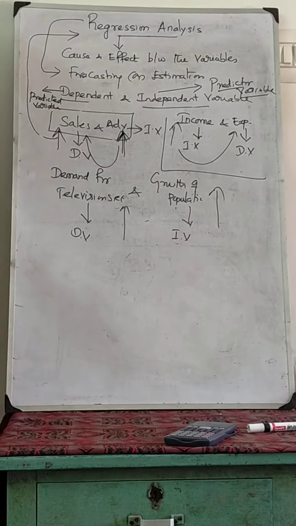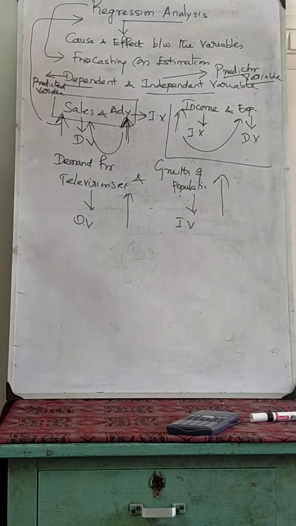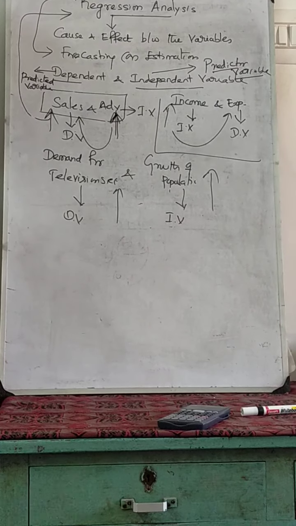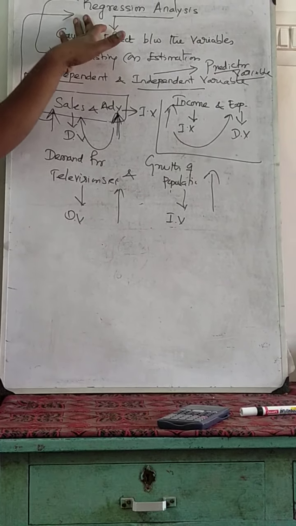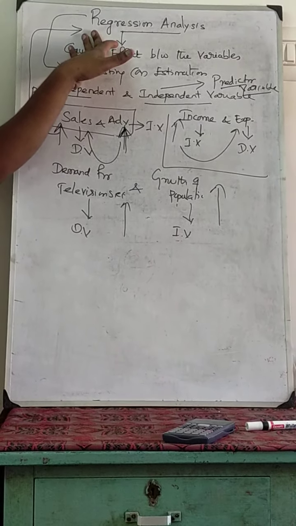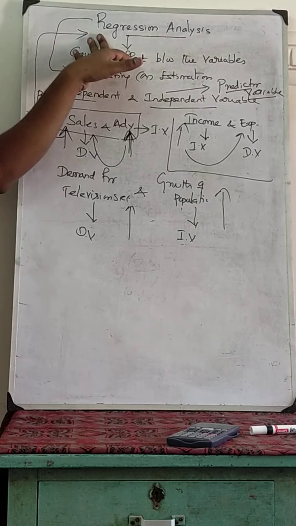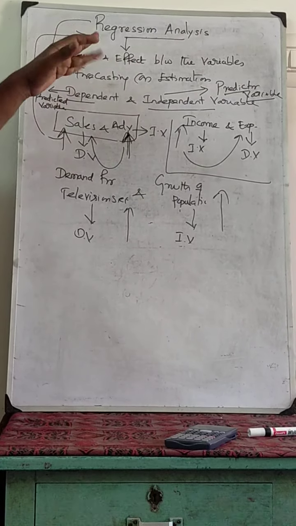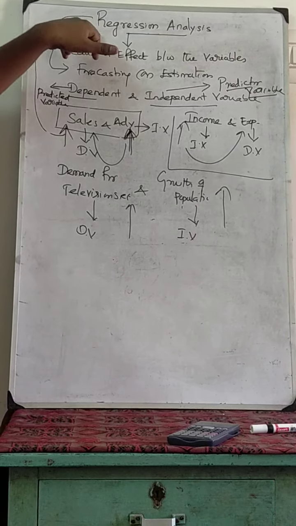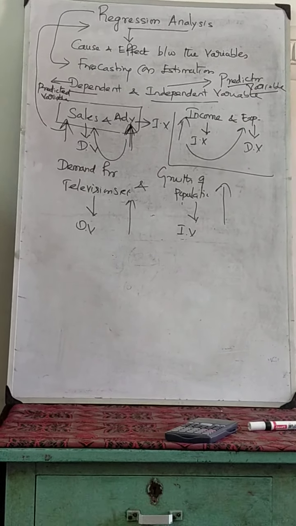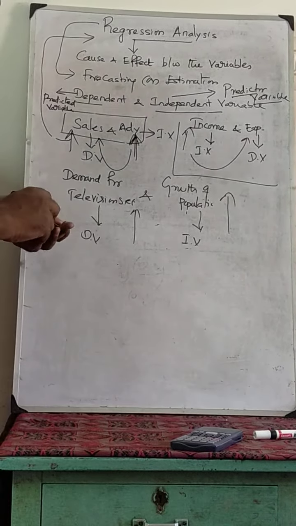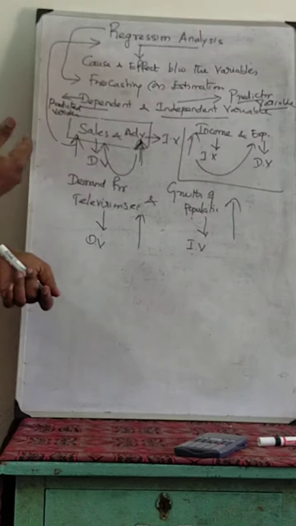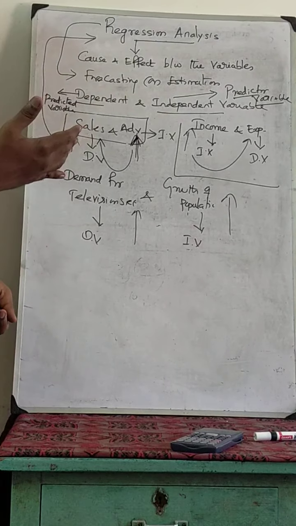We are going to do the regression analysis manually here, but practically they use software, for example Excel, SPSS and eViews. Now we are going to work out manually how to forecast the variable using regression analysis.